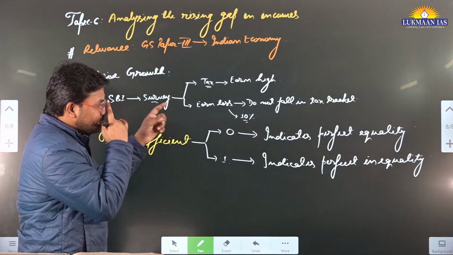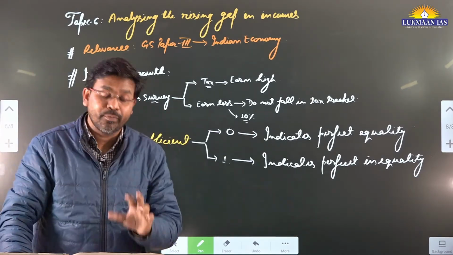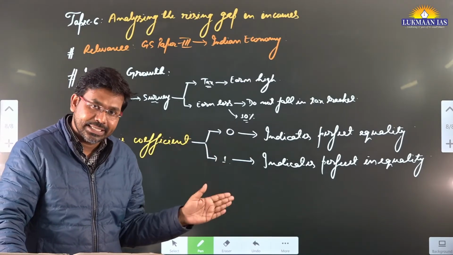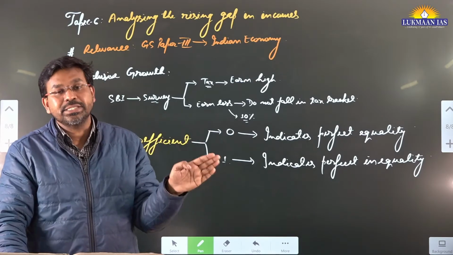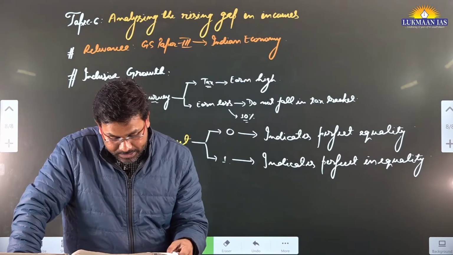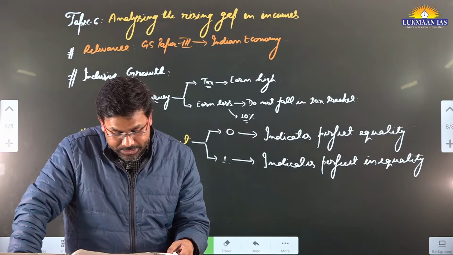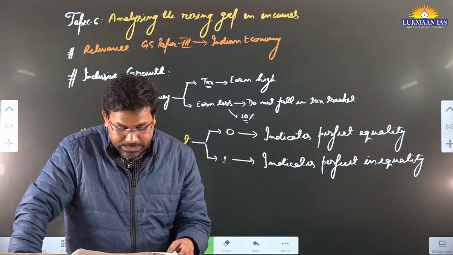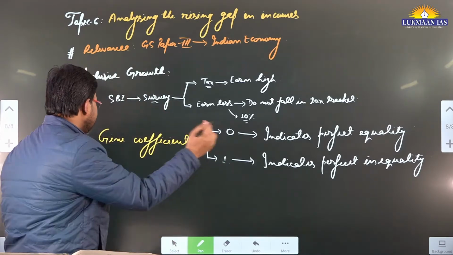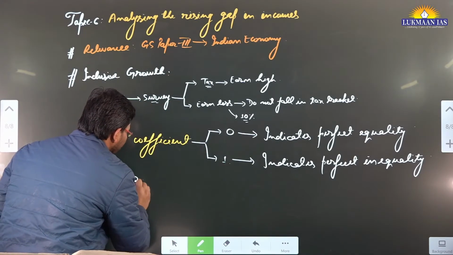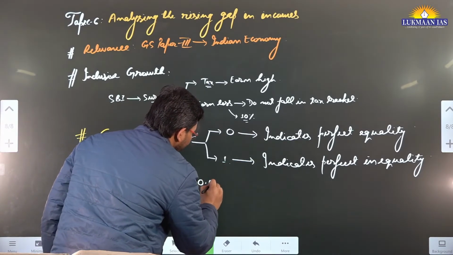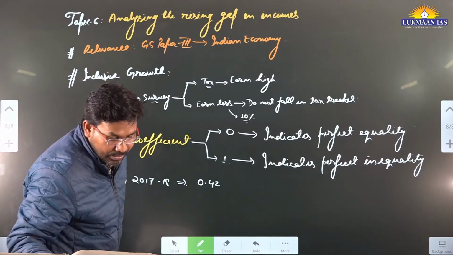So after conducting this particular survey, what data did they come up with? What trend does it showcase? The trend says that the inequality in India is going down. Here they have mentioned some figures: the Gini coefficient in 2017-18 was 0.4297.